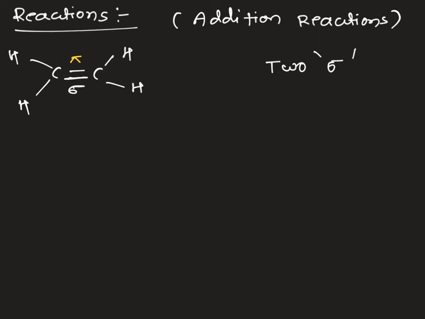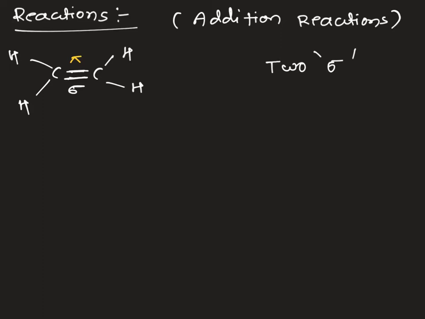Whenever we are adding a reagent, we go with a polar reagent. Alkenes are electron rich systems because of the available pi electrons.